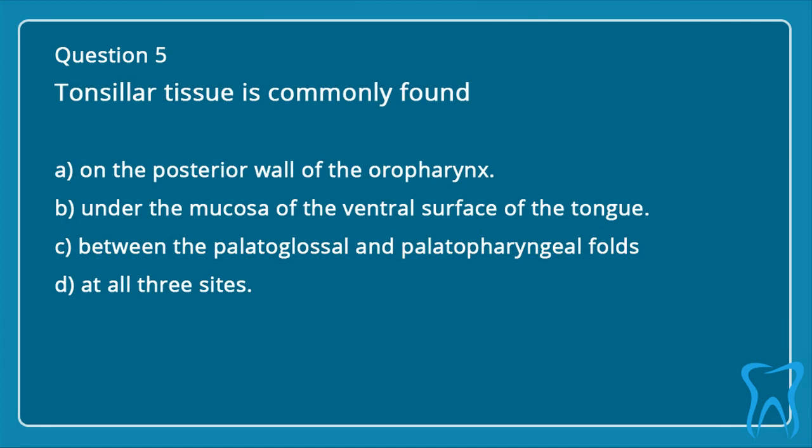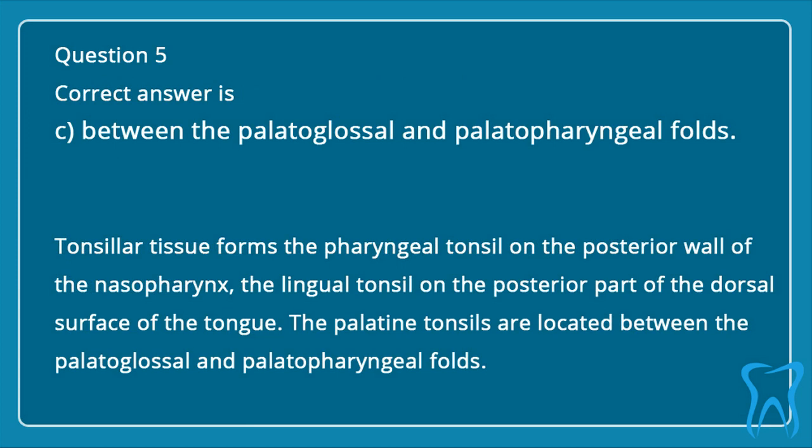Question 5. Tonsillar tissue is commonly found: A. On the posterior wall of the oropharynx, B. Under the mucosa of the ventral surface of the tongue, C. Between the palatoglossal and palatopharyngeal folds, D. At all three sites. Correct answer is C. Between the palatoglossal and palatopharyngeal folds.